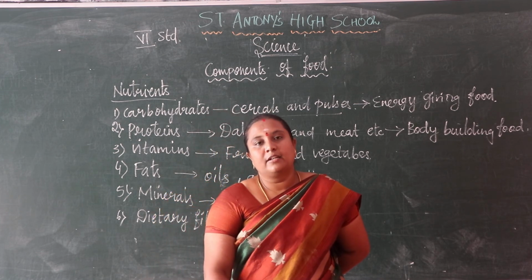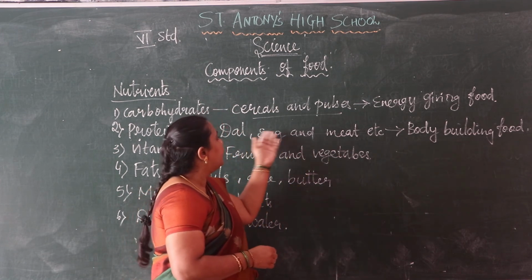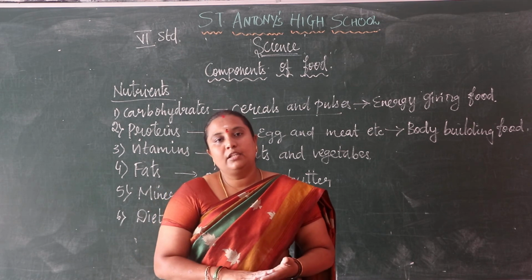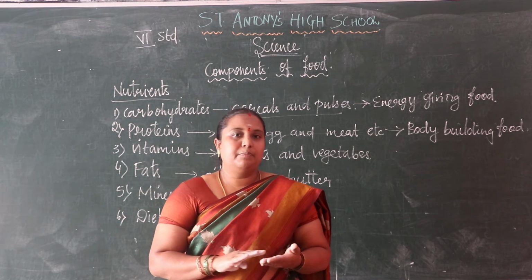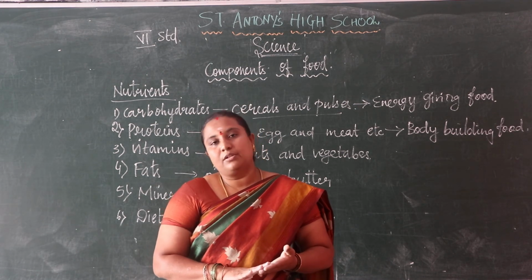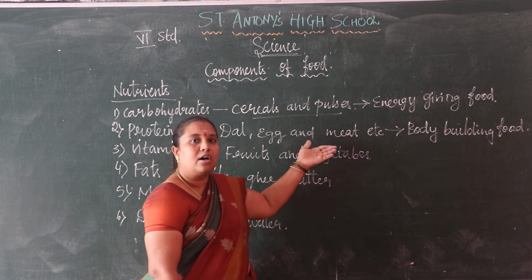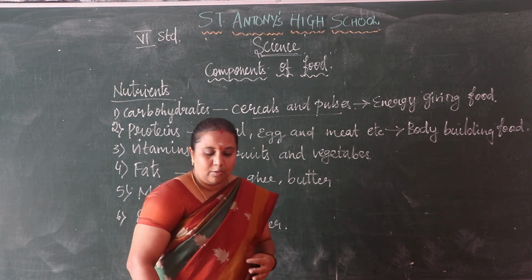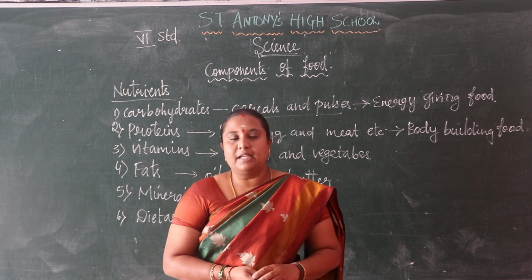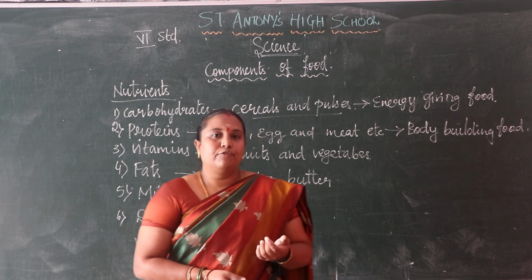How to check? We take the sample food item. If you are taking dal or any other item, we take it in the form of a paste. To that paste we add copper sulfate or caustic soda solution. The food item changes its color. The resulting color we get is purple. That shows proteins are present in the food items.